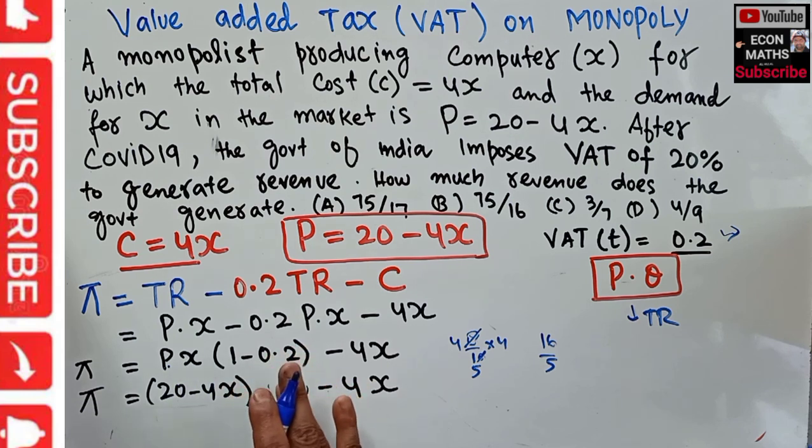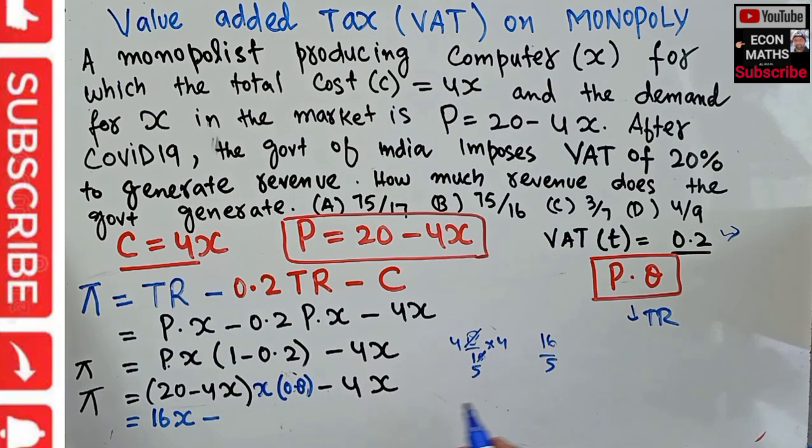I forgot to write it here. So we have X times 1 minus 0.2, that is 0.8. So profit will be equal to 20 into 0.8, which is 16, into X, minus 16 divided by 5 into X square, minus 4X. This is the profit function after the imposition of VAT.